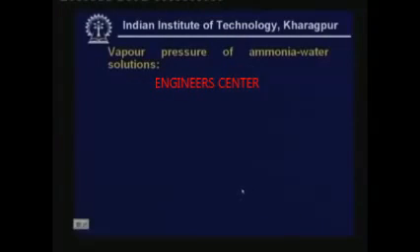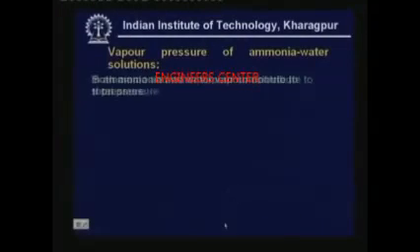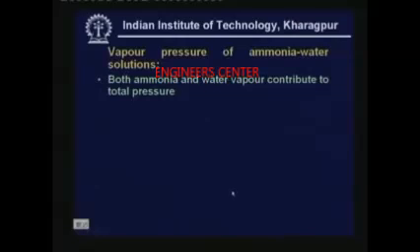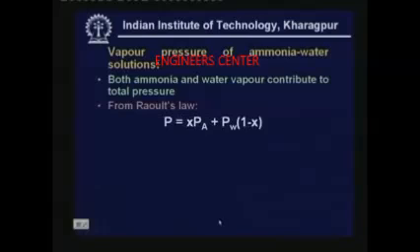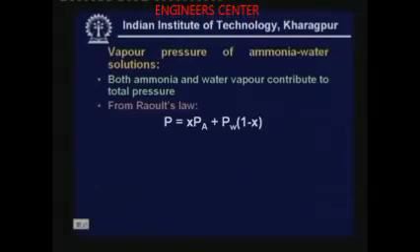Now, let us look at the vapor pressure of ammonia water solutions. Both ammonia and water vapor contribute to the total pressure. If you assume that the mixture behaves as an ideal mixture, then you can use Raoult's law. From Raoult's law, the total pressure P is equal to x times Pa plus Pw times 1 minus x, where x is the liquid phase mole fraction of ammonia and Pa and Pw are the saturated pressures of ammonia and water at that particular temperature.